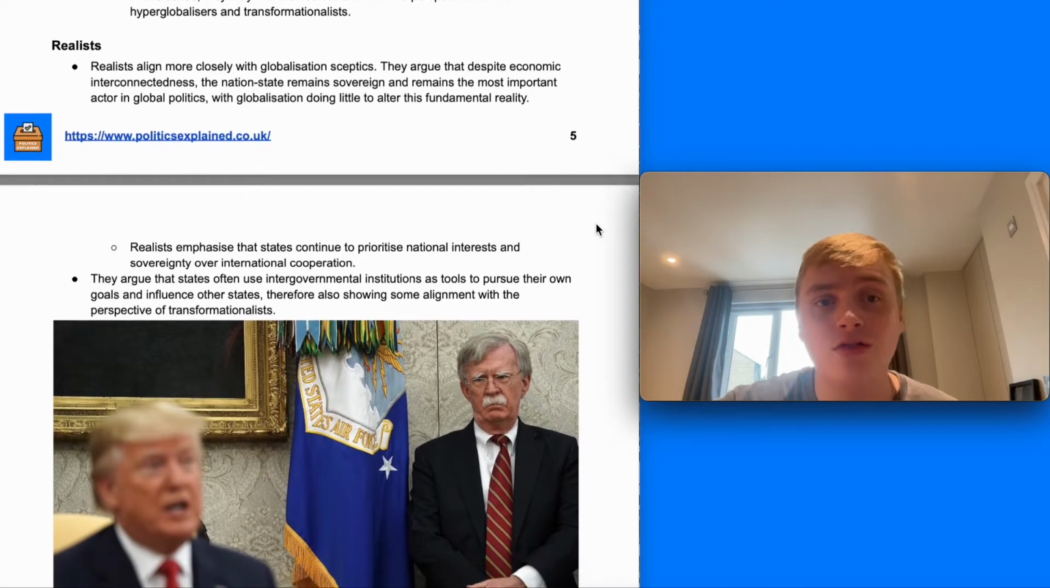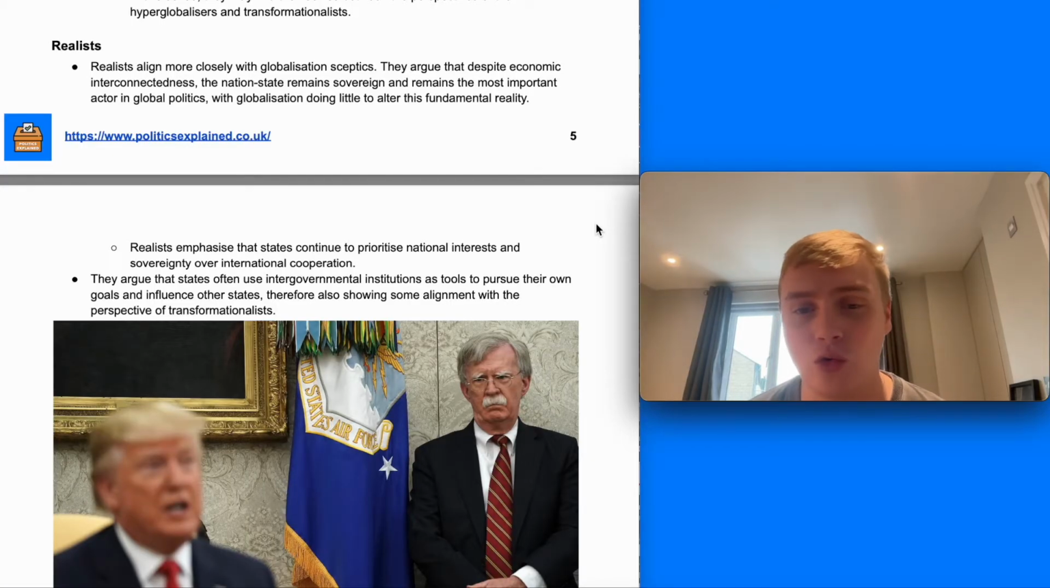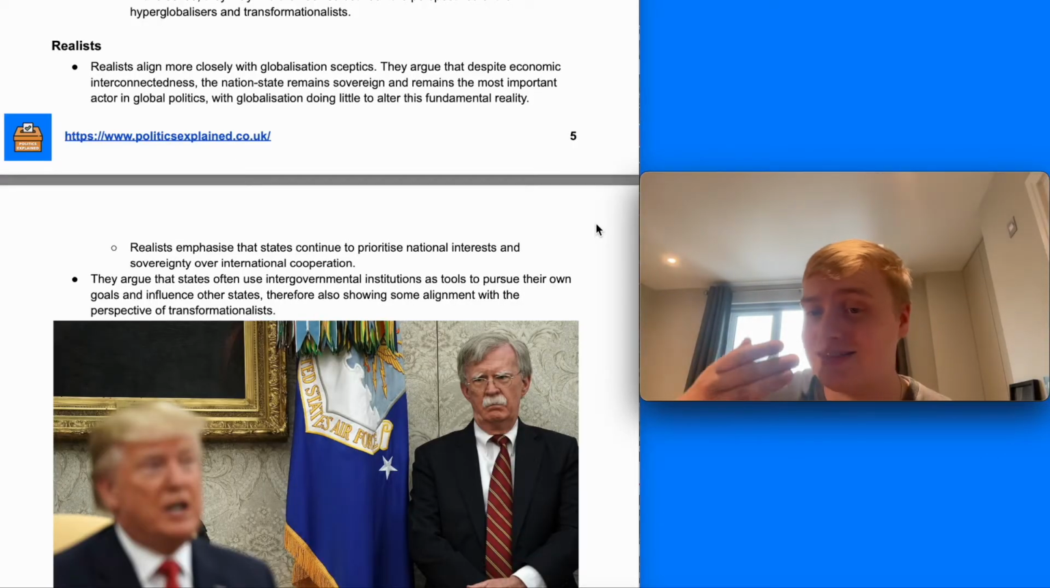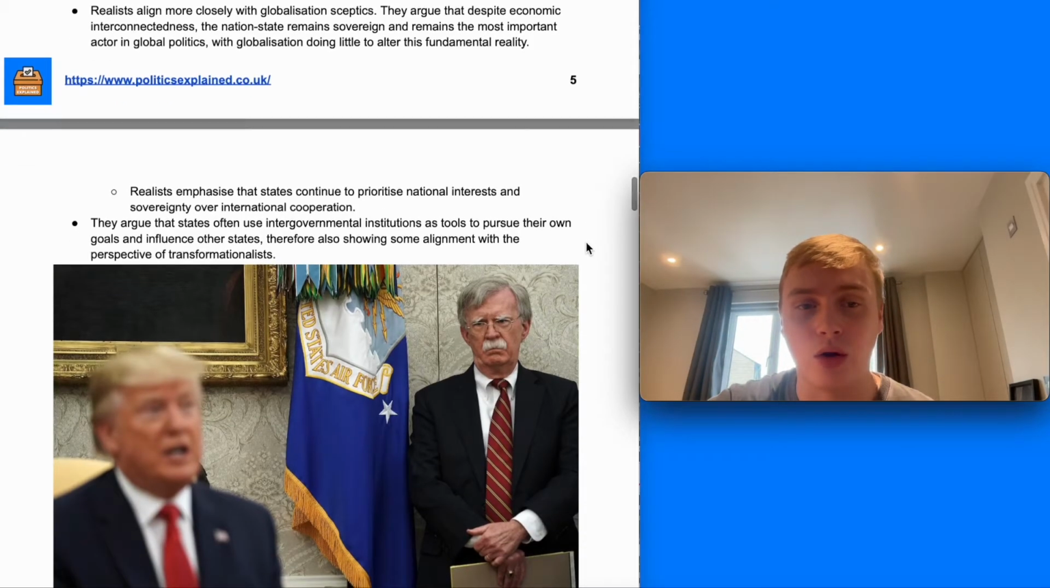Realists, on the other hand, more closely align with globalization skeptics. They argue that despite economic interconnectedness, the nation state ultimately remains sovereign and remains the most important actor in global politics, with globalization or international institutions doing little to alter this reality. They argue that states often use international governmental institutions as tools to pursue their own goals and influence other states, therefore also showing some alignment with the transformationalist perspective, and how nation states have adapted to globalization and used it to pursue their own sovereign interests.